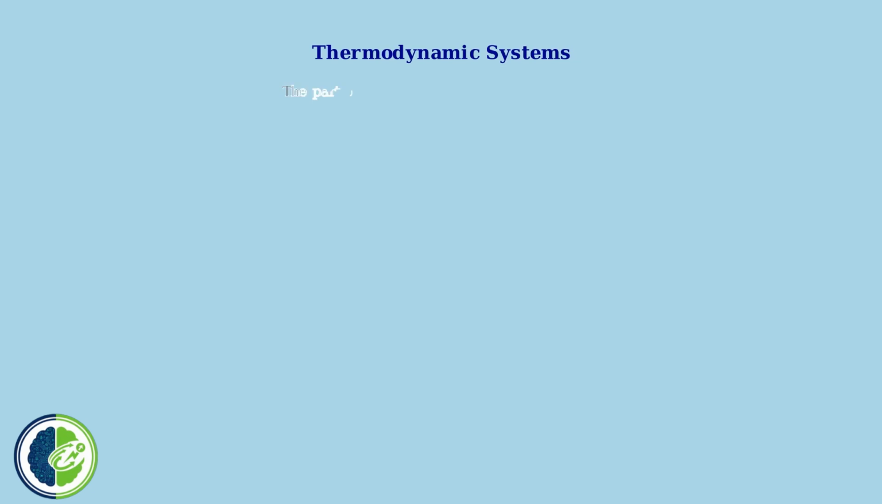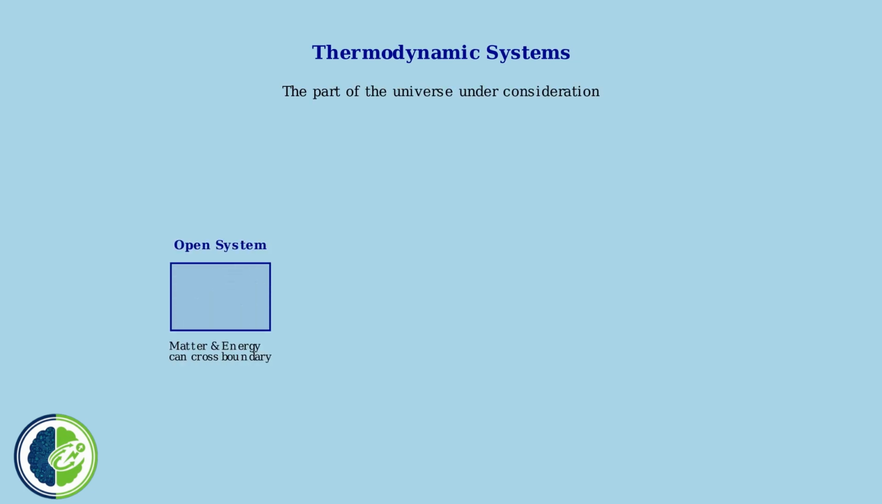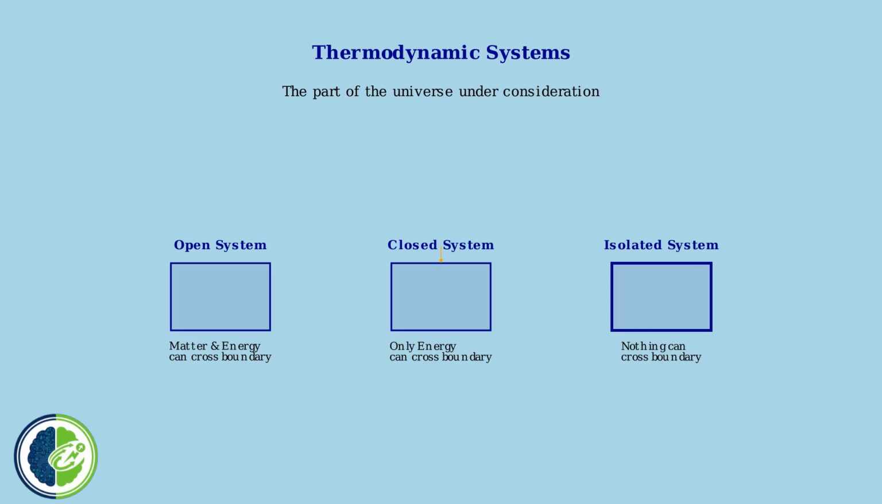A thermodynamic system is the specific part of the universe we choose to study. Systems are classified based on what can cross their boundaries. Open systems allow both matter and energy to flow across boundaries. Closed systems allow only energy transfer. Isolated systems allow neither matter nor energy to cross their boundaries.